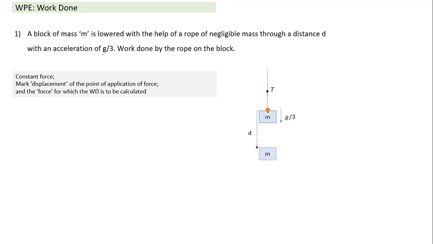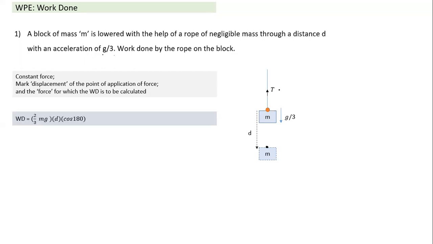This is a mass m, and there's a tension force acting here. It is having downward acceleration. It has moved through a distance d. So if this was the initial point, it has moved downward a distance d. So what are the things we indicated here? We indicated the direction in which the force is acting. We also indicated the direction of displacement.